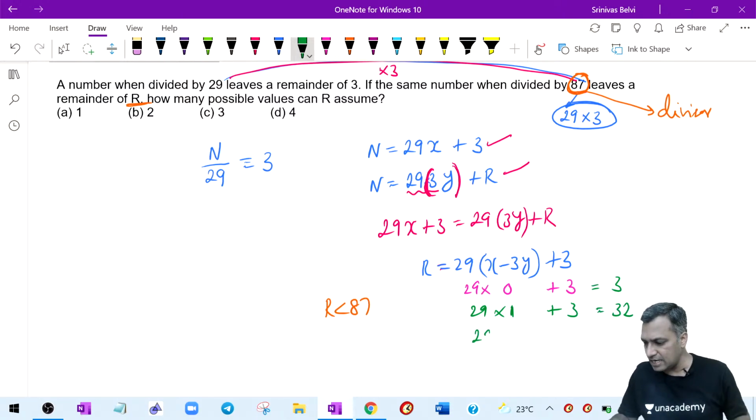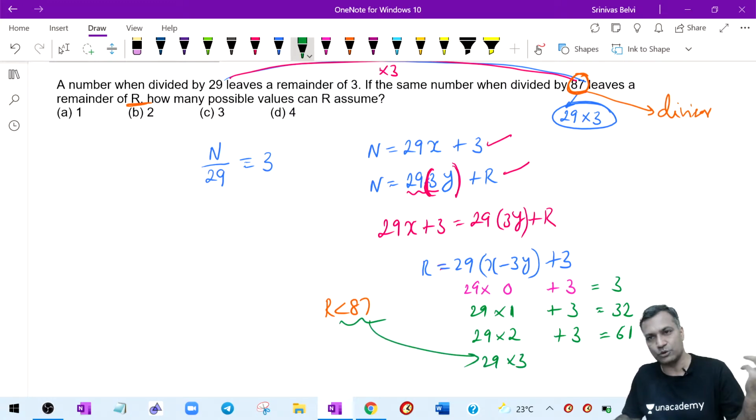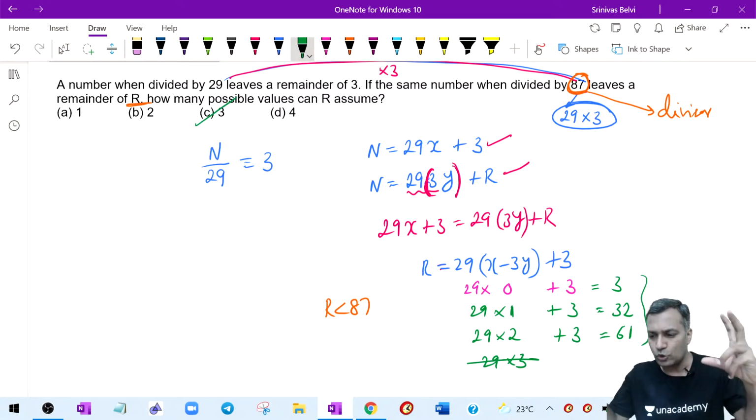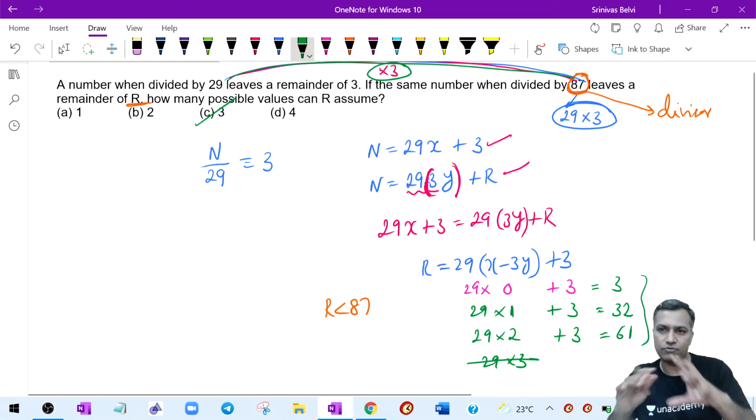Yes. 29 into 2 plus 3 will work, right? Because that is nothing but another 29 added, giving 61. 29 into 3 anyway will not work because 87 itself is 29 into 3. There is no point talking about it. And hence you say that there are 3 values it can take. Pretty simple question. All you got to realize in this question was that 29 and 87 were connected in the form of into 3.